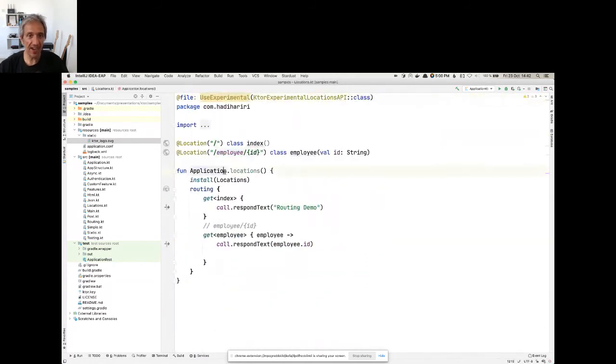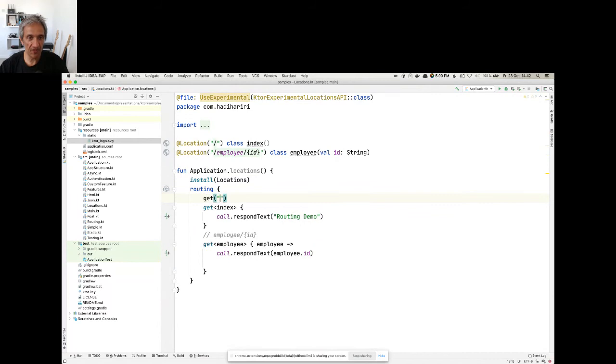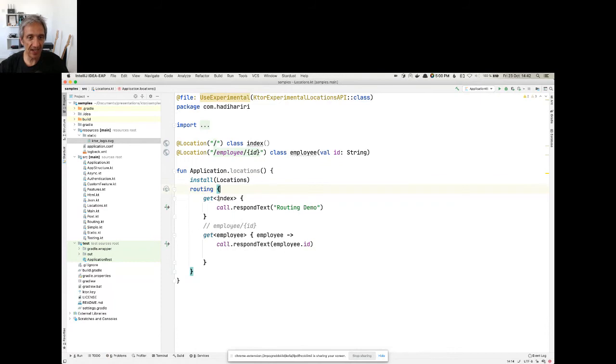So here I have my routes as well, but instead of having get with a string, as we saw before, what I have is a get and a type. That type is actually a class. It's in lowercase because it's not actually a class as such. It is how we're using to define the routes. And I have my location that is saying what that route refers to.